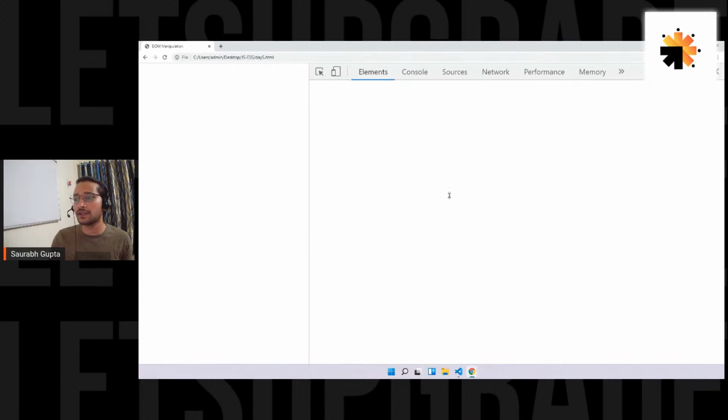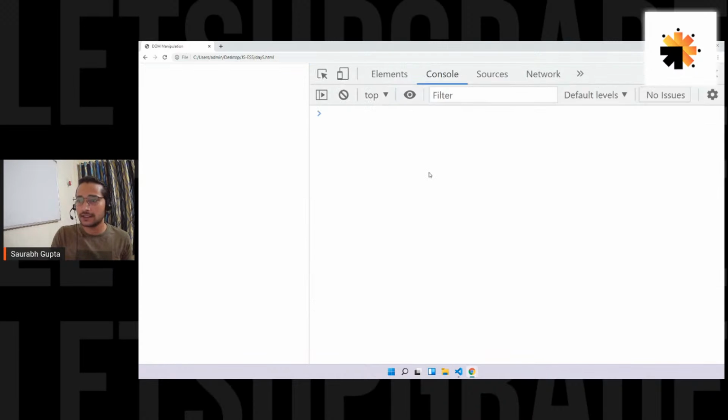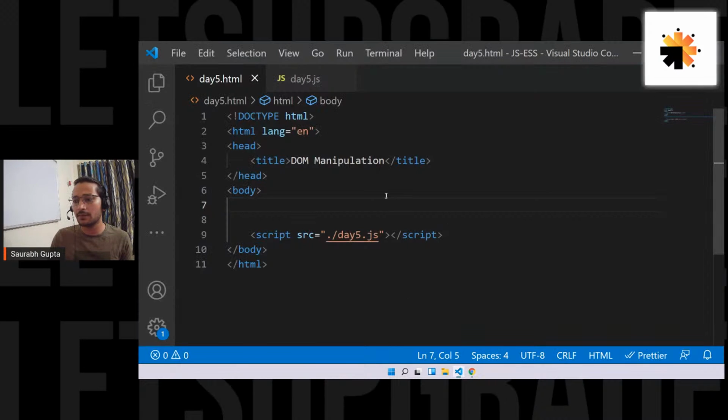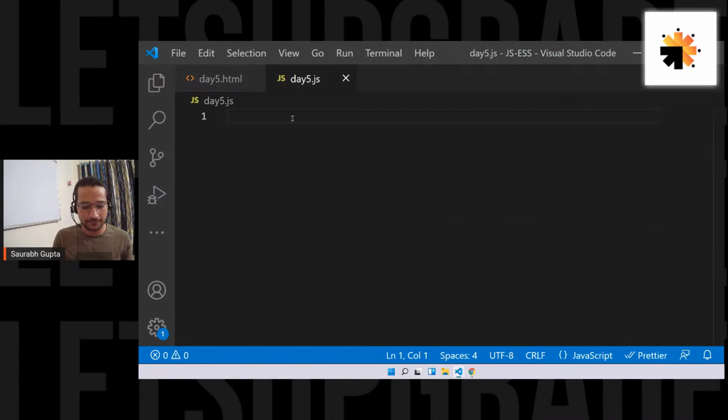And for now, let me just open the console so that we can confirm that this JS file is actually working. No, I can see a lot of people are telling no. Okay, not a problem. Maybe a lot of you are not from the first lecture, so I'll repeat it. Don't worry. I will repeat it. I'll tell you what exactly is DOM. Don't worry at all. First of all, let's confirm.